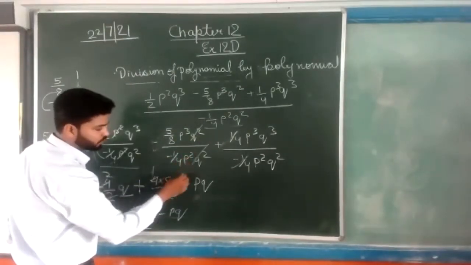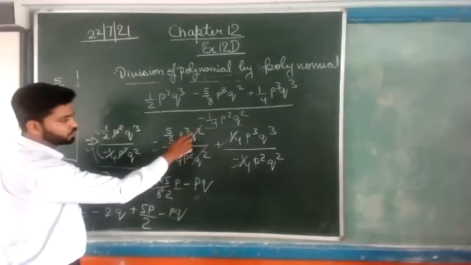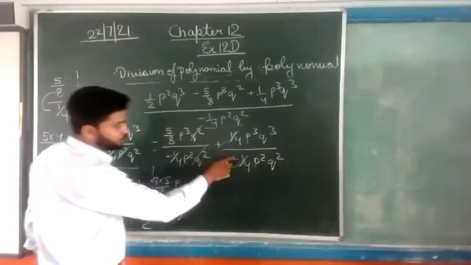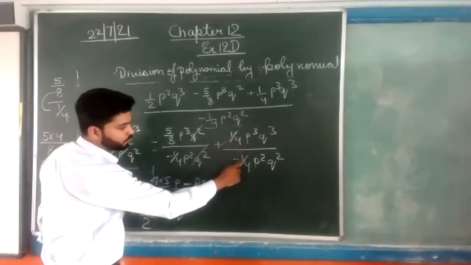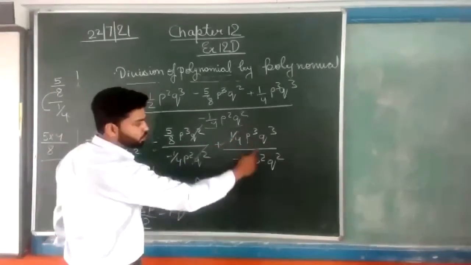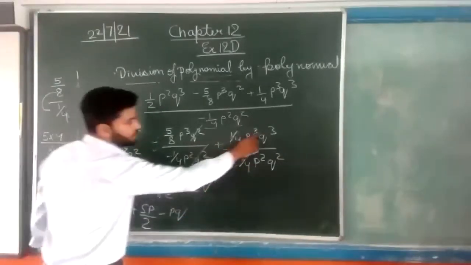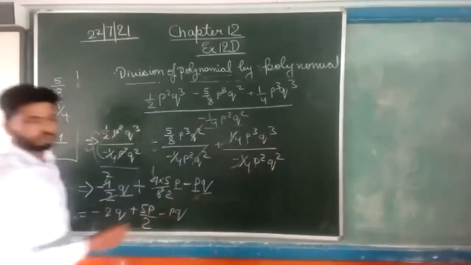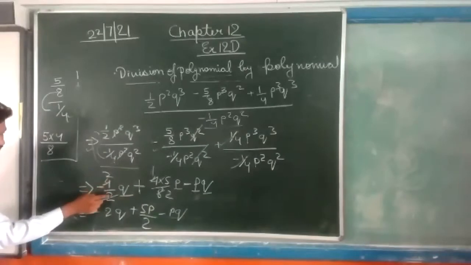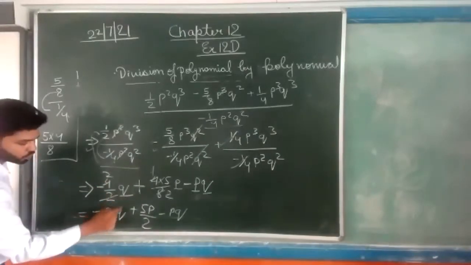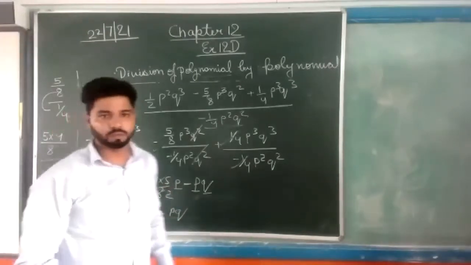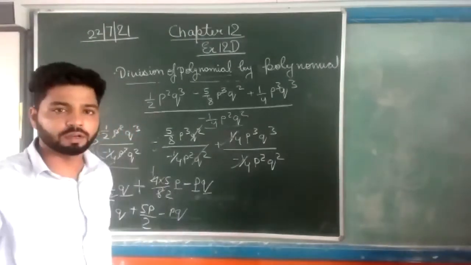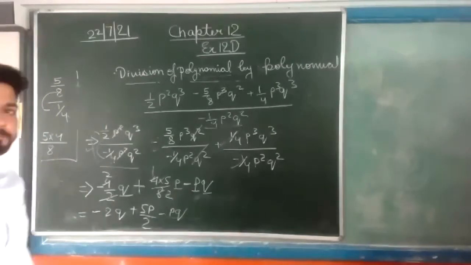P cube by P square becomes P. Q square will cancel out. Minus will transfer here and it becomes minus 1 upon 4. 1 upon 4 will cancel. P cube by P square will become P and Q cube by Q square will become Q. If we subtract this, it will become 5 by 2 pq minus pq. Okay? Everyone write it in your copy.